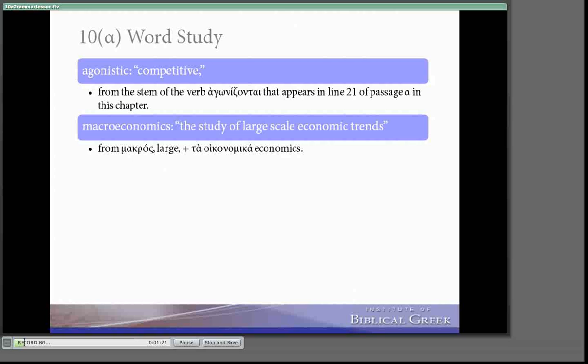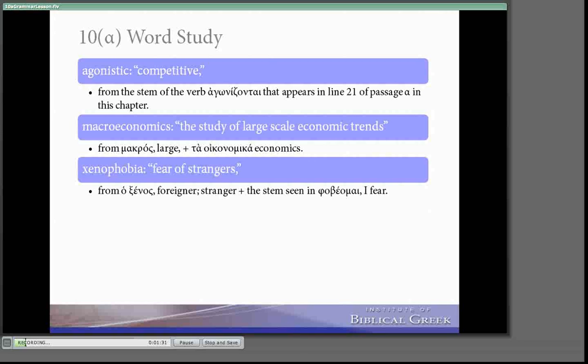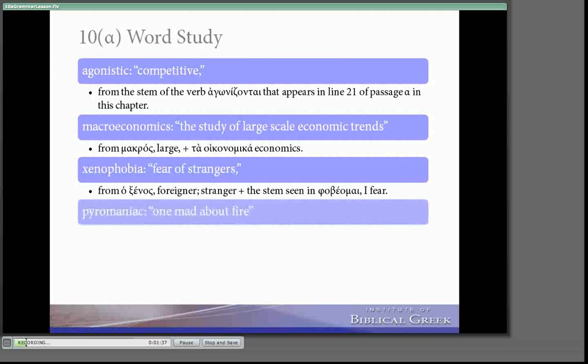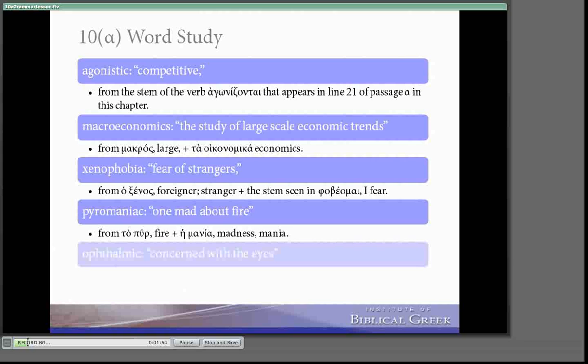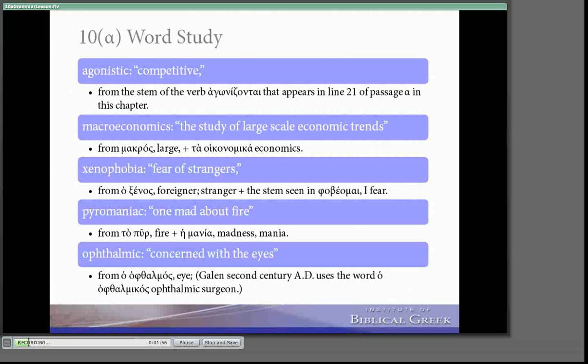Number 3, xenophobia is a fear of strangers, from xenos, which is a foreigner or stranger, and the stem in phobeomai, I fear. Number 4, pyromaniac, meaning one mad about fire, from to pur, fire, and mania is a madness or mania. Number 5, ophthalmic means concerned with the eyes, from ophthalmos, the eye, and this word was actually used in the 2nd century by Galen. The word was ophthalmikos.